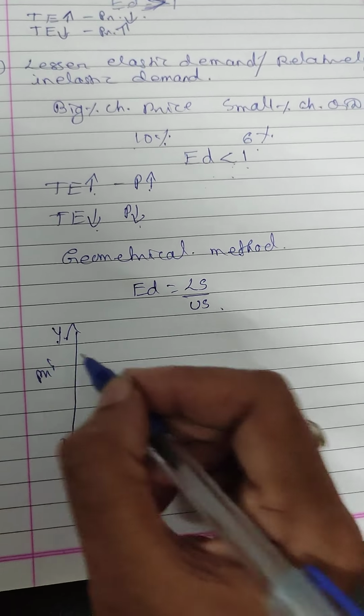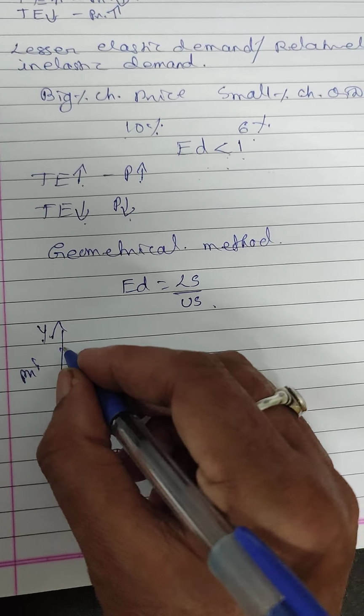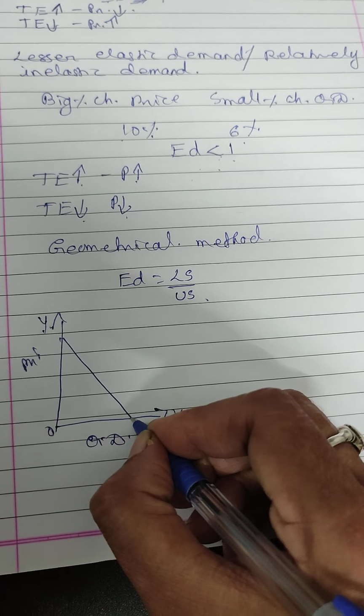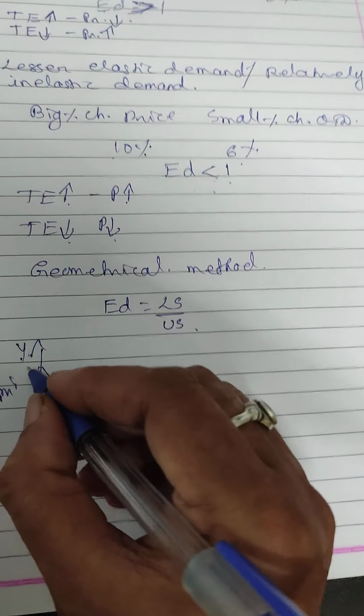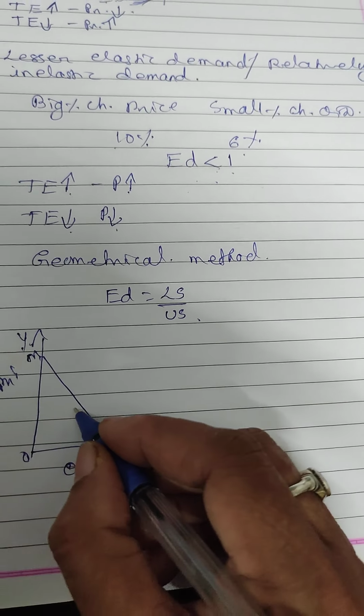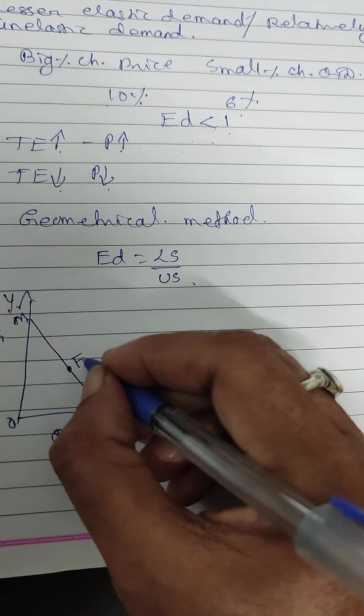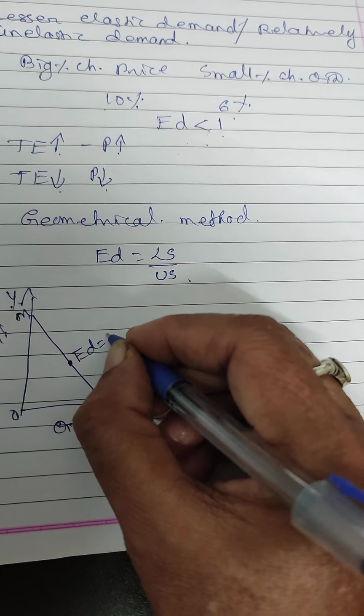This is the price and this is the quantity demanded. So this is a demand curve. Here we write M and N. At the center point, elasticity of demand is equal to 1.